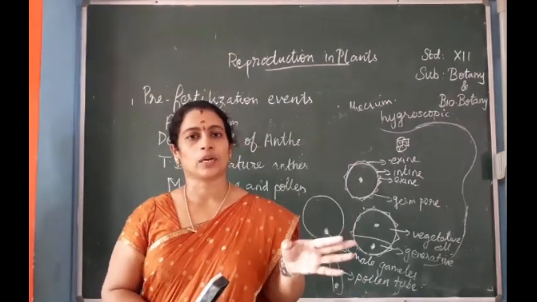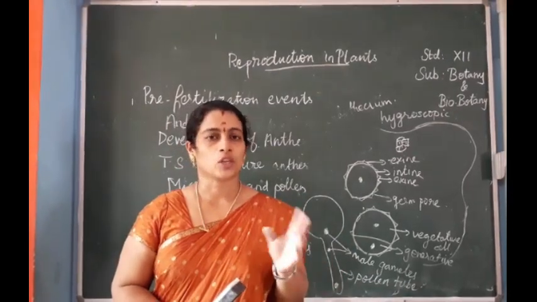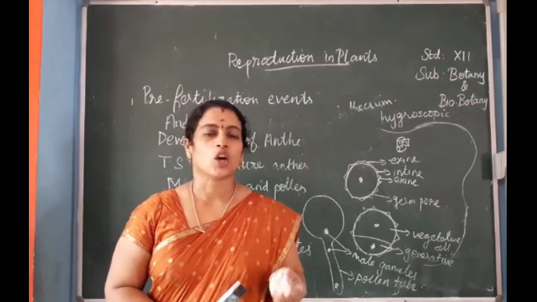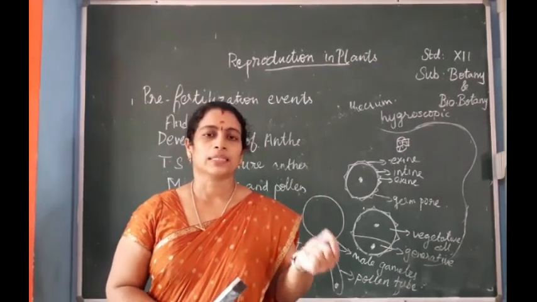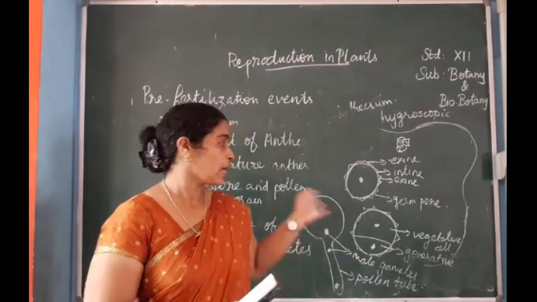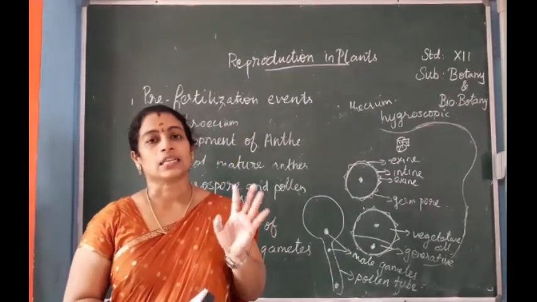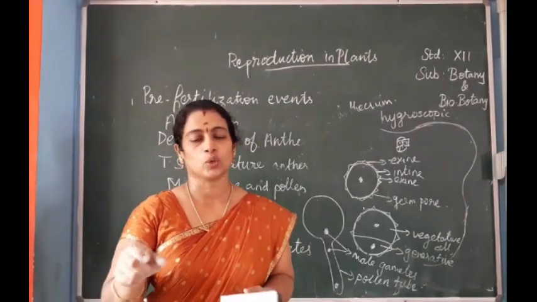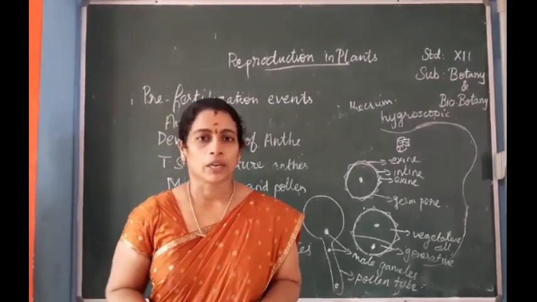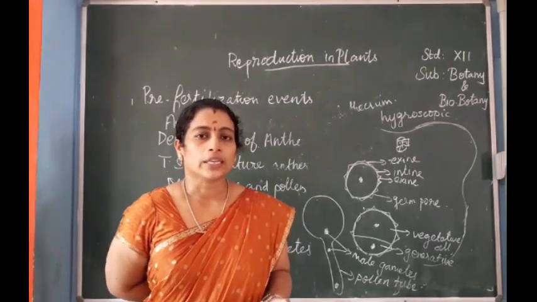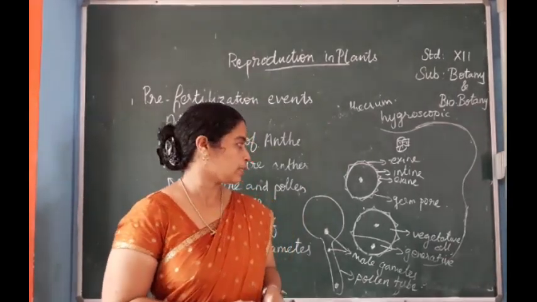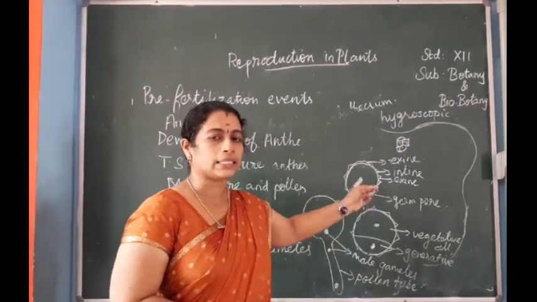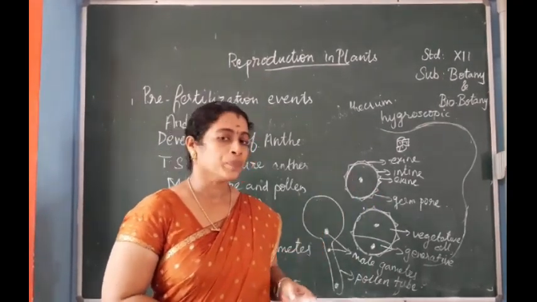It consists of two parts, anther and filament. The main part is the anther, and the stalk of the anther is known as the filament. We have studied the structure of the anther. It consists of 4 wall layers, an anther cavity and a connective tissue. The anther cavity consists of microspores or pollen grains. The pollen grain consists of 2 walls, the outer exine and the inner intine.